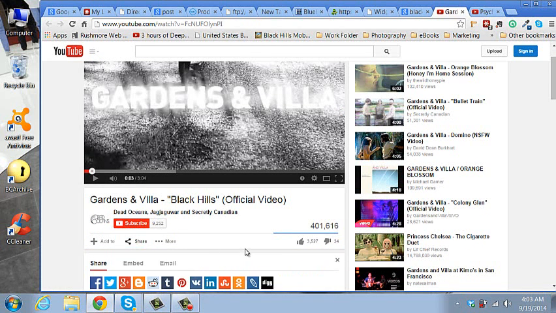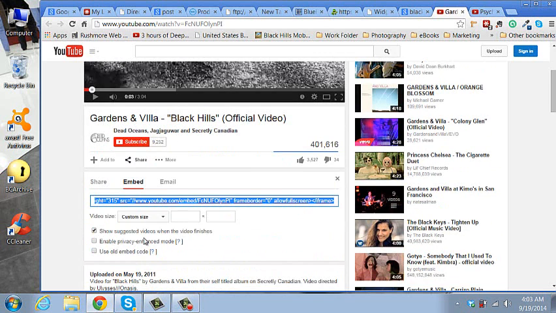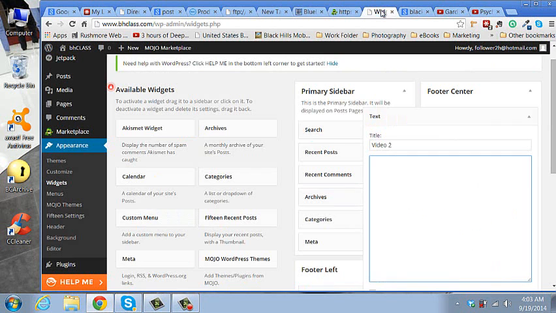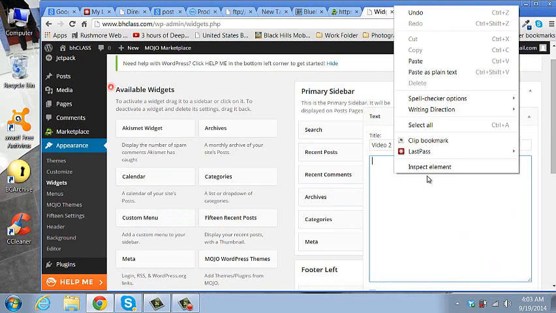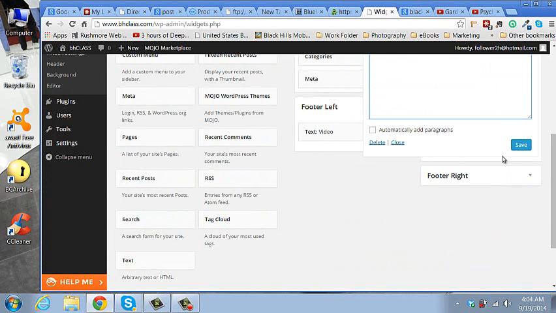share. We don't want the link. We want embed code. And remember the size. What was that? 430. Want them all the same size. 242. Changes the embed code. Double click it. Copy it. Go back to our website. Okay. It's the center widget on the footer. And we save that.